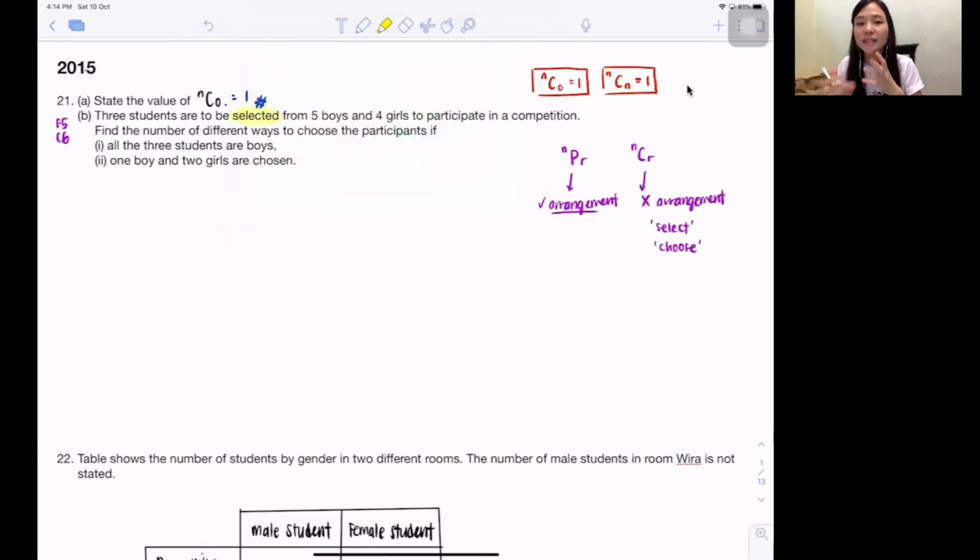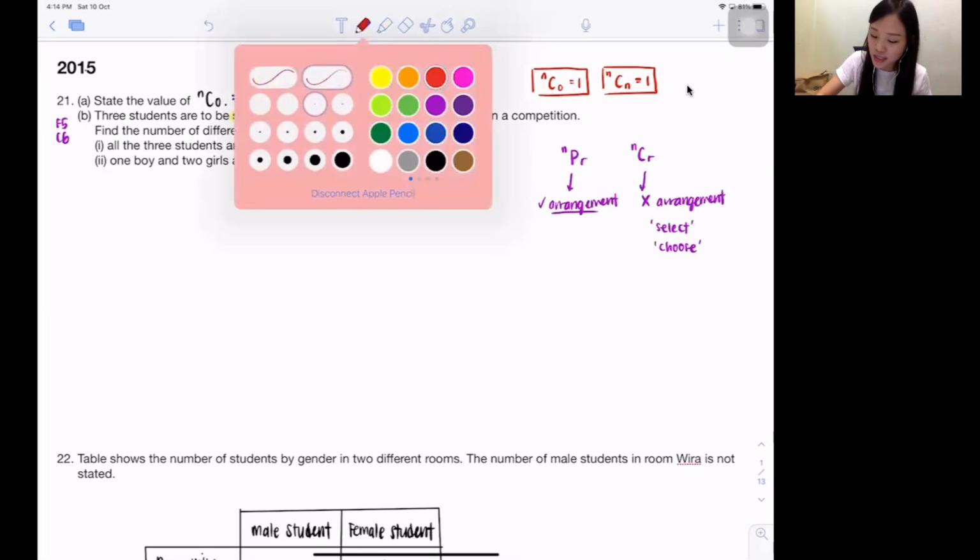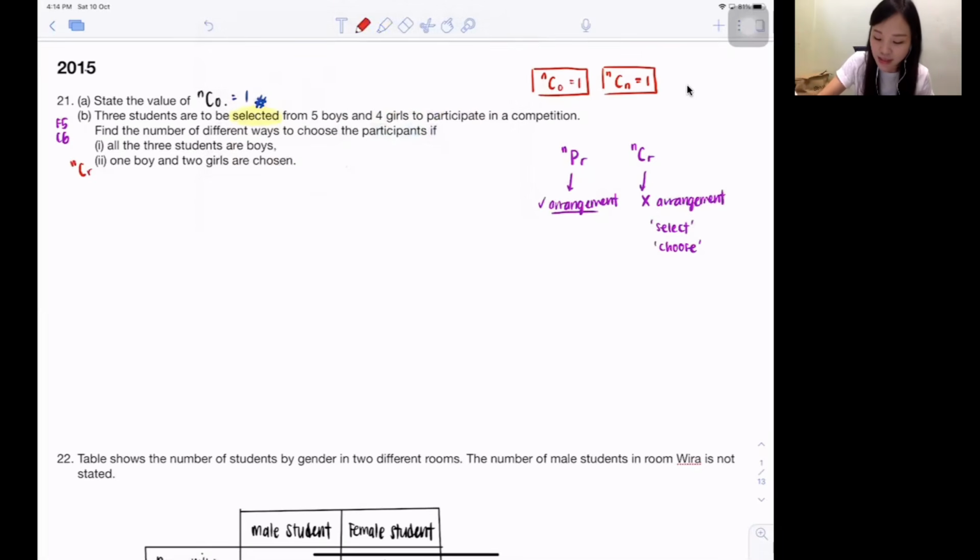When they only select, they don't even care about the 5 boys. Let's say it's Ali and Ahmad. They don't care about Ali coming first or Ahmad coming next, or Ahmad first and Ali next. They just care about whether Ali and Ahmad are inside. So for this kind of question, you don't care about arrangement. So I think this question is under C, the nCr question. I circle it for you. You must know whether to use C or P. Using the wrong one, everything is gone.